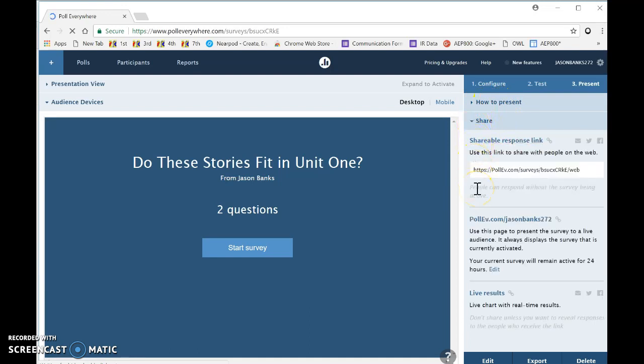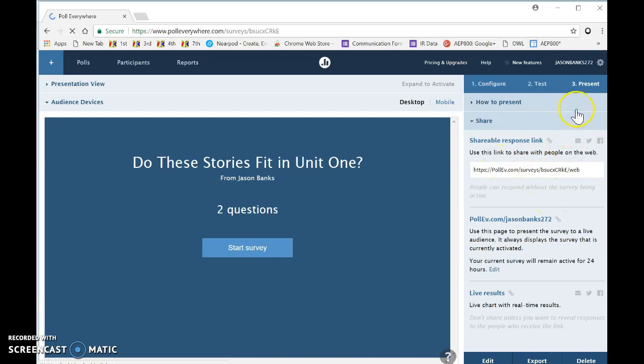There's a couple of different ways I could share it. I can have them respond through the web or through like a mobile phone. This shows you the various links. So with this one, I'm going to copy this personally and put this into my Schoology, and then my students will be able to just click on the link and go to this right here.